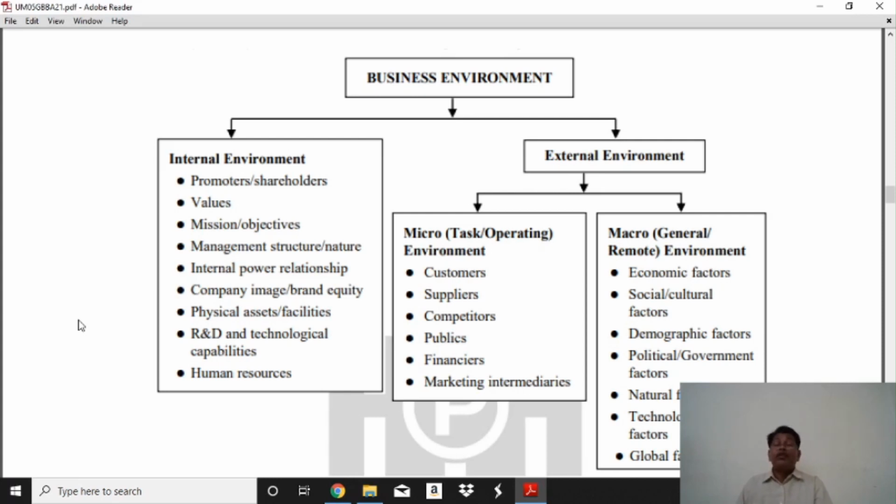These factors that affect our business are internal. This type is the internal environment. If these are good or better, our business is successful. But if they are bad or restricted, our business is unsuccessful. This is more important.